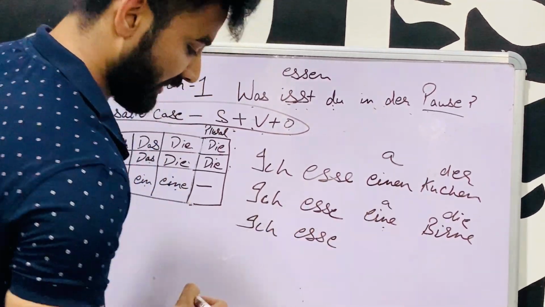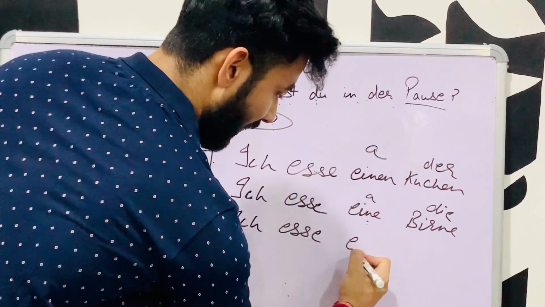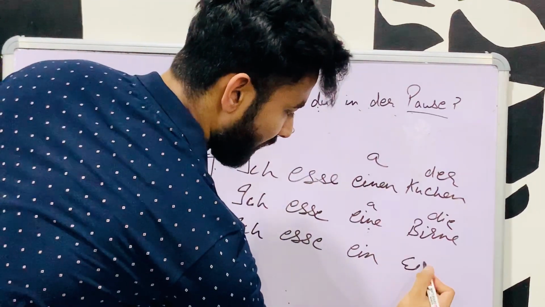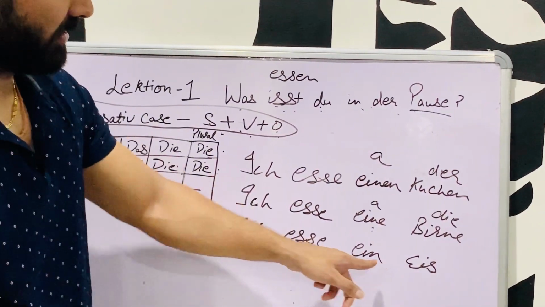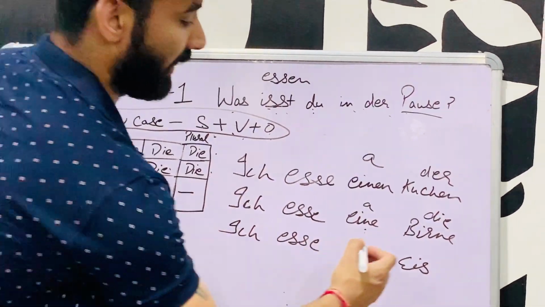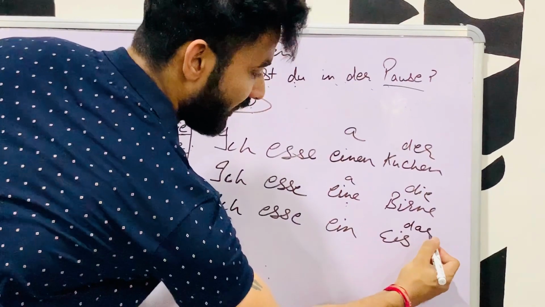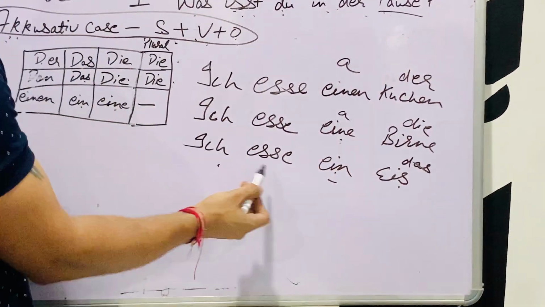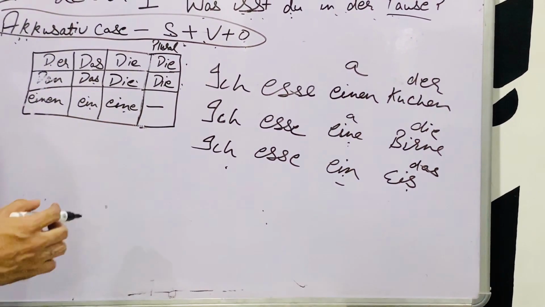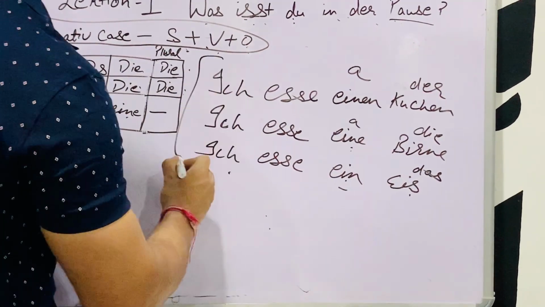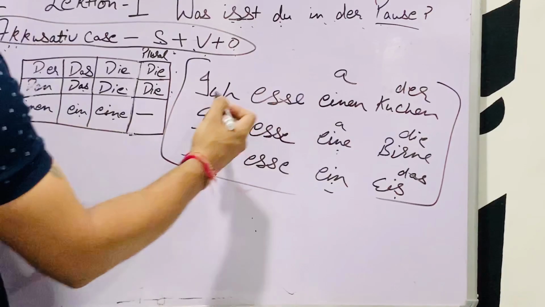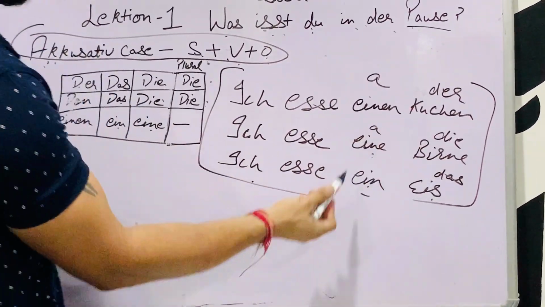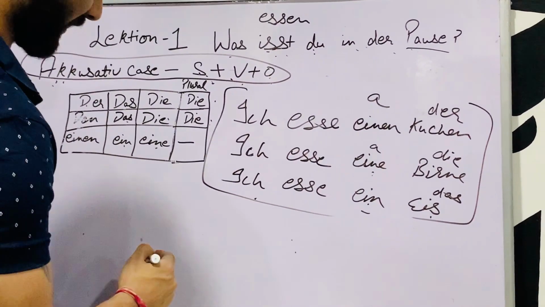One more example we are doing. Ich esse ein Eis. Eis is ice cream. And ein is a. The article of Eis is das, so it will be ein. Ich esse ein Eis. I eat an ice cream. Got it? Here this is the accusative case. We all know because subject, verb and object are present here. So this is accusative case.